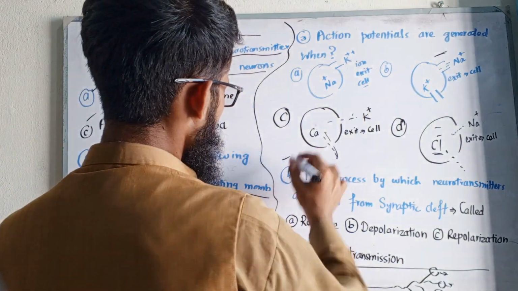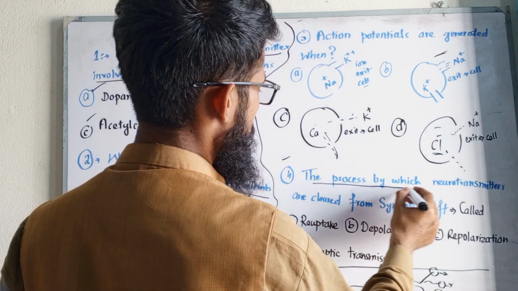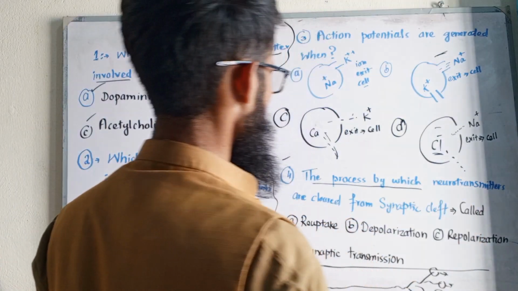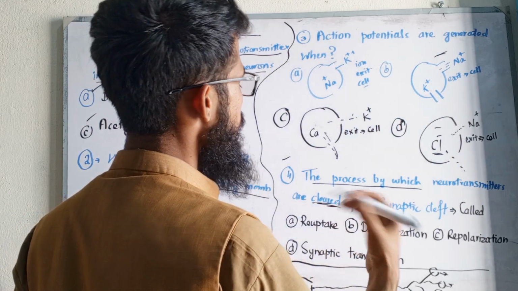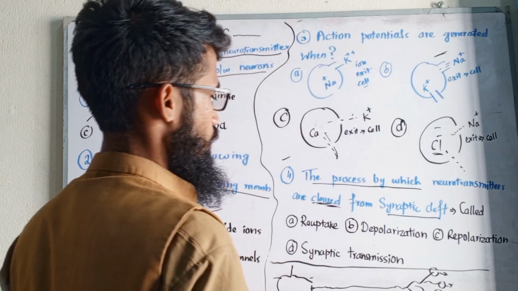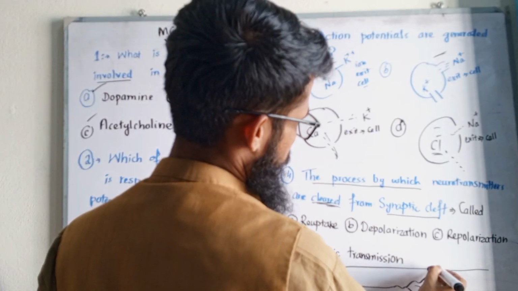Number 4, the process by which neurotransmitters are cleared or released from the synaptic cleft. This is called the synaptic cleft of a neuron.